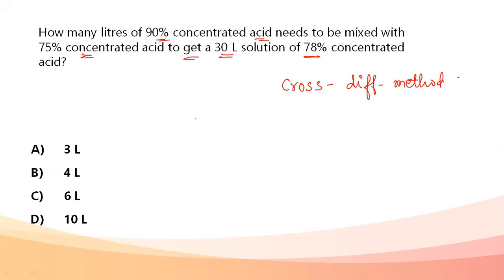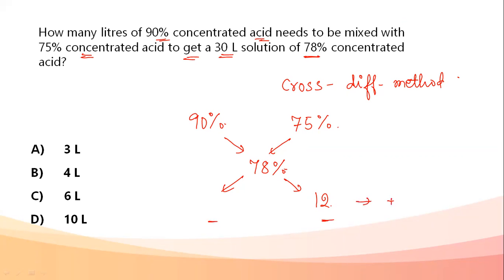So first concentration, it's 90%. Next concentration, 75%. In the middle, we'll write the resultant. So resultant, I need a 78% concentrated solution. What happens? We take the difference in cross. So 90 minus 78 is 12. So we are going to write 12 here. 78 minus 75 will be done, because obviously the numbers that are going to come up here are positive numbers. So 78 minus 75, answer is 3. It would be written out here.